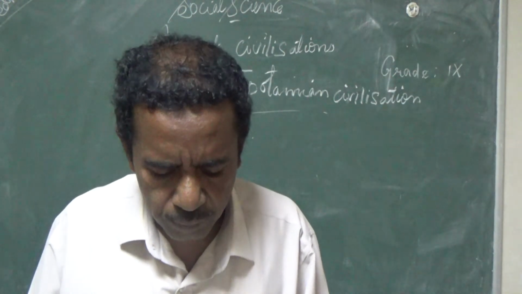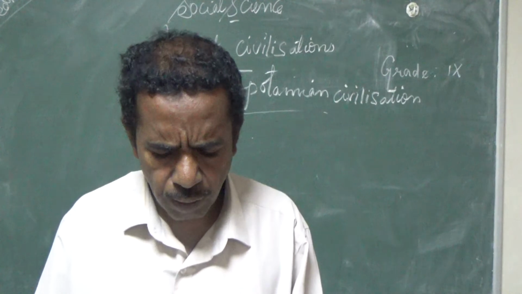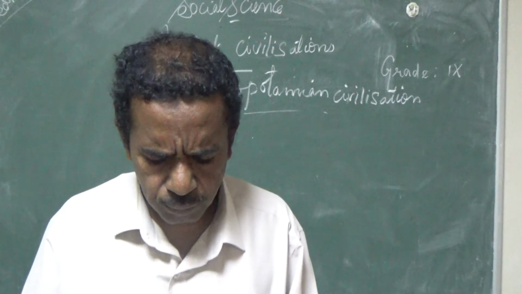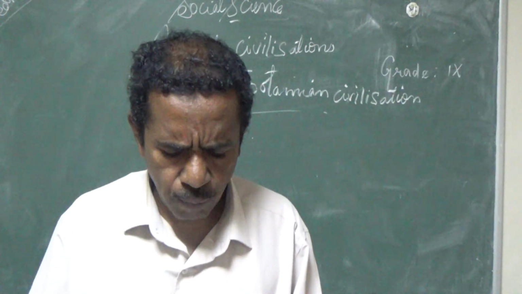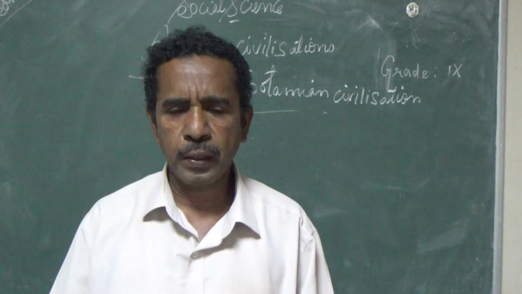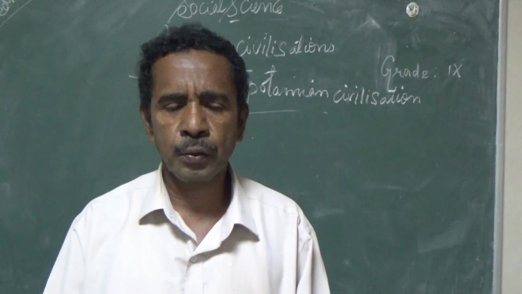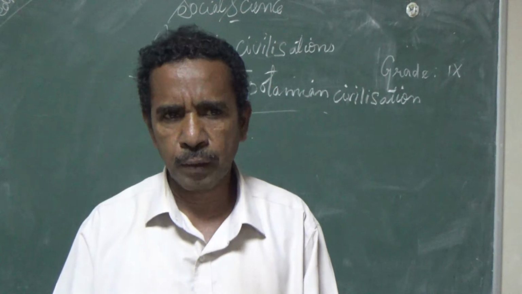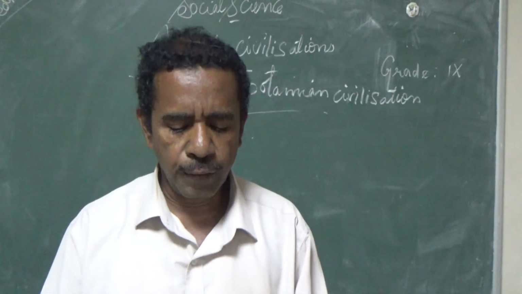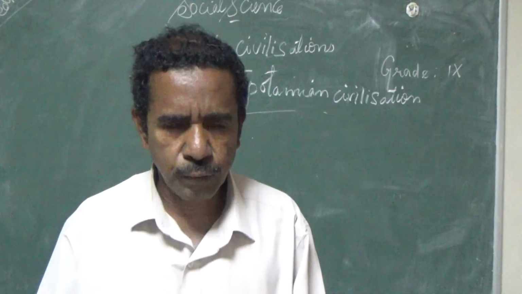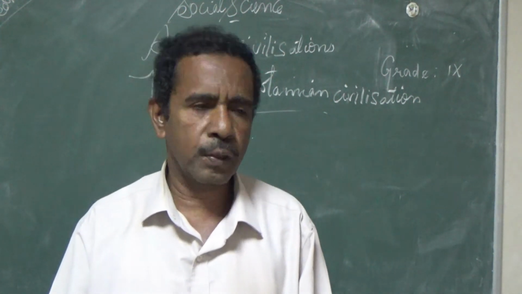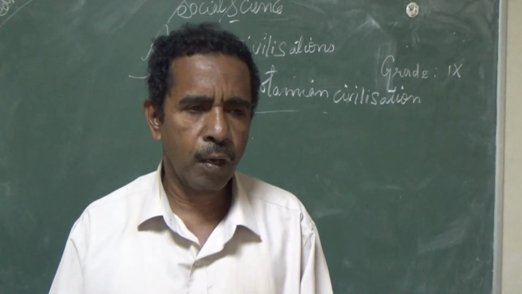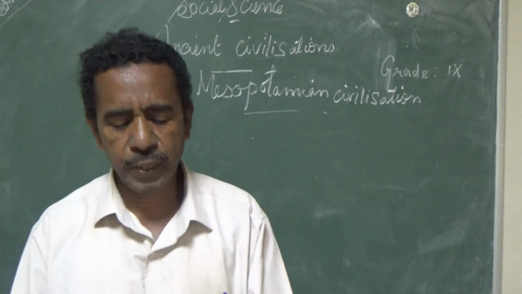Here it is given about some of the principles of the law. An eye for an eye and a tooth for a tooth was the justice used in Hammurabi's code. Whatever mistake one commits, the same punishment will be given to that particular person. That is, an eye for an eye, a tooth for a tooth. Like this, strict punishments were given. The laws written by Hammurabi had very severe punishment.